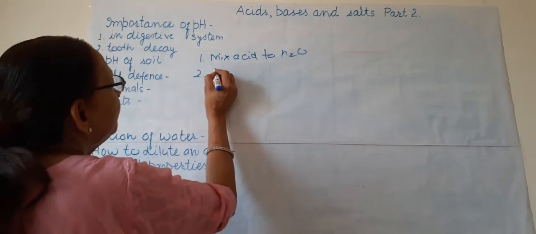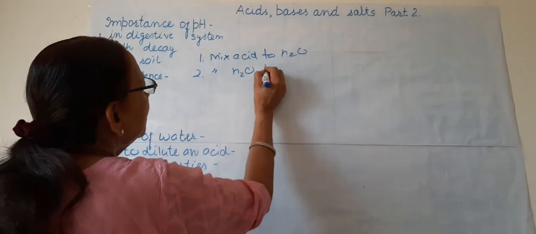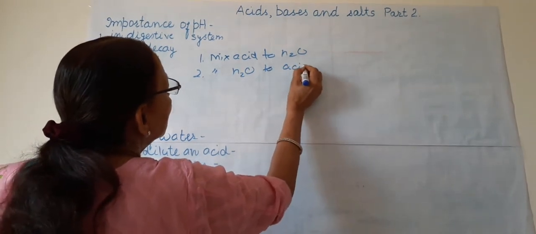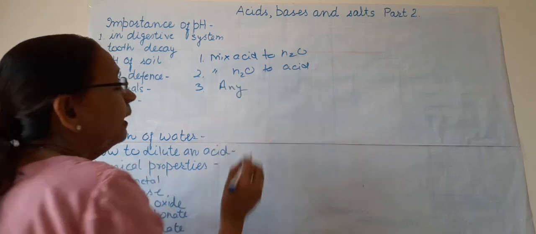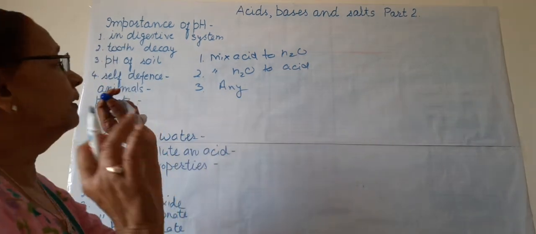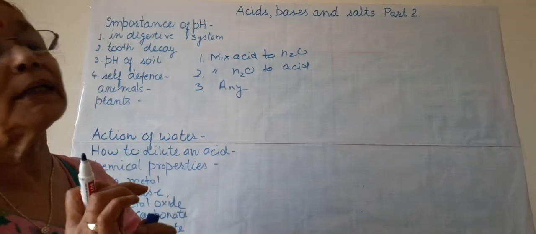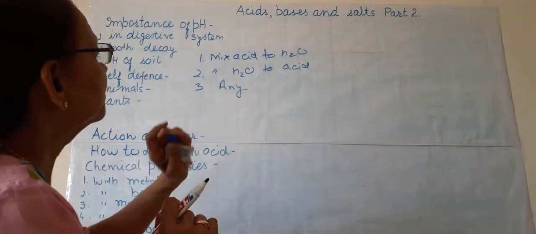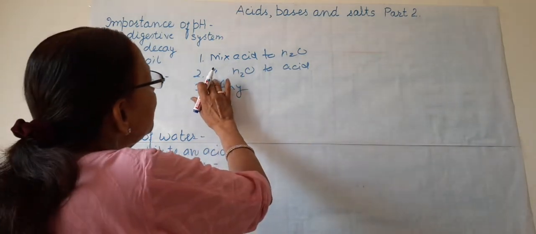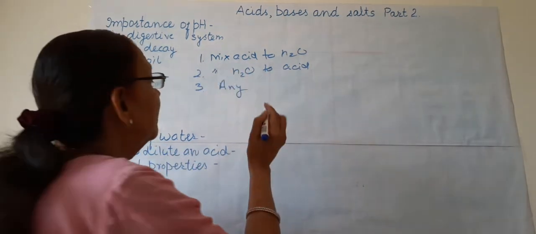Second, we can mix water to acid. And third, we can mix anything with anything. So, these are three options. We will see one by one. Suppose we take first of all the second. Suppose we mix water in acid.